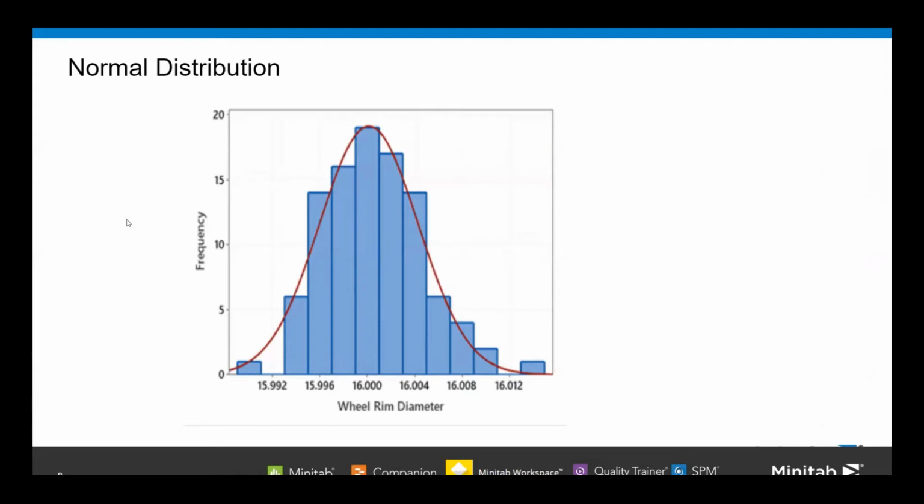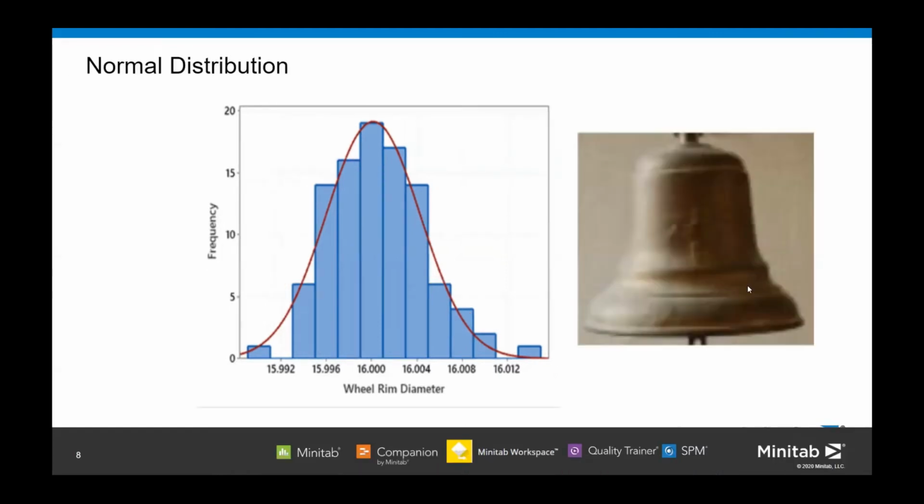And this histogram shows some of the data that follows it very closely. This curve, the red line, is the normal curve, and this data is following it very closely, not perfectly, but this is something which we take as usual. Now, this type of curve is often called a bell curve because it looks like a bell, something like this. So that is why this is also known as a bell curve.